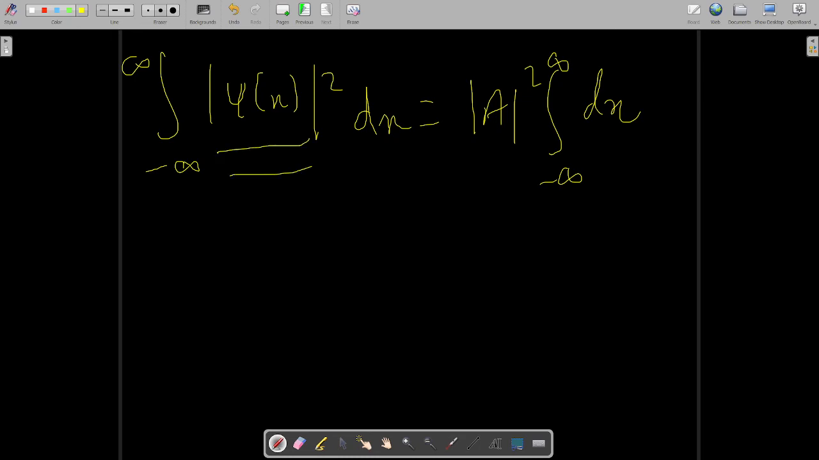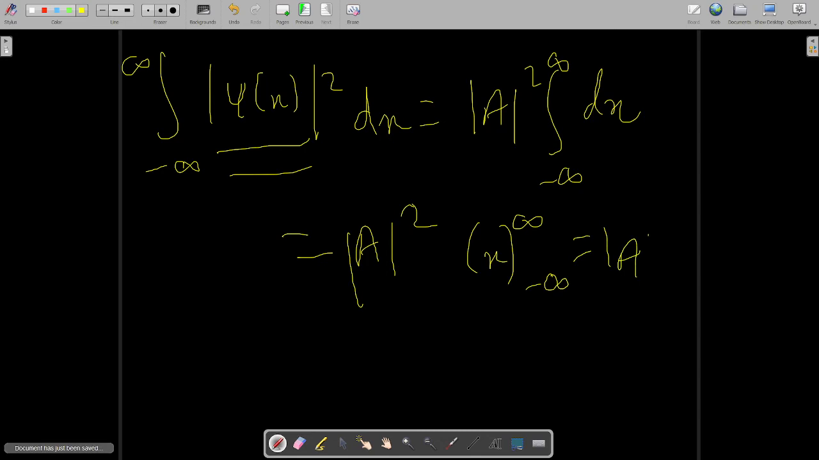Over here I have substituted mod a square. Now you know this very well, that mod a square will come over here, and x will come over here, and minus infinity to infinity will come over here. So mod a square, infinity minus minus infinity.